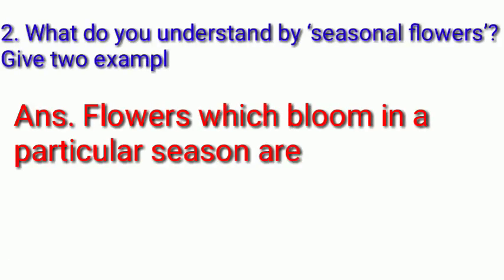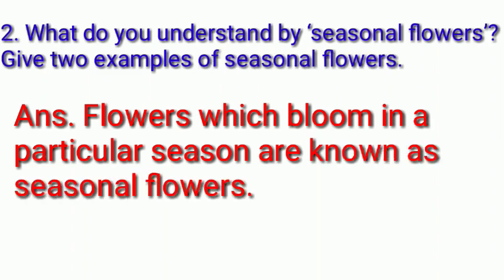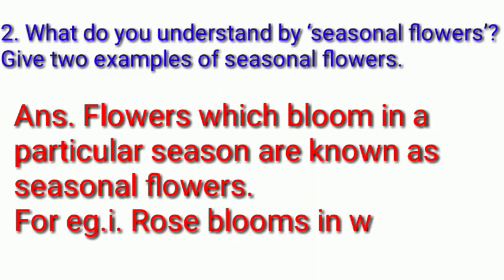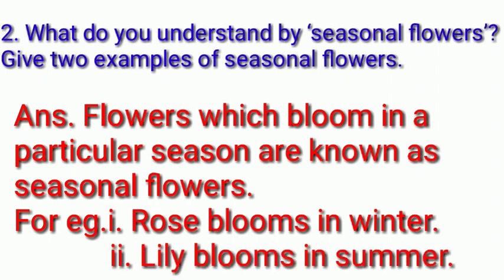Okay, the next question is, what do you understand by seasonal flowers? Give 2 examples of seasonal flowers. The answer is, flowers which bloom in a particular season are known as seasonal flowers. For example, first, rose blooms in winter, and second, lily blooms in summer.